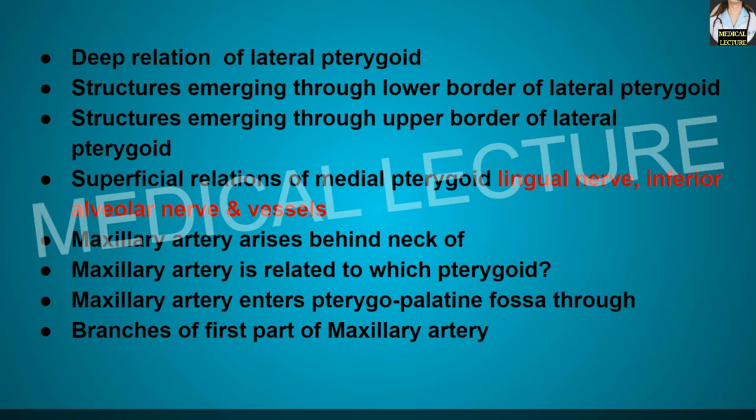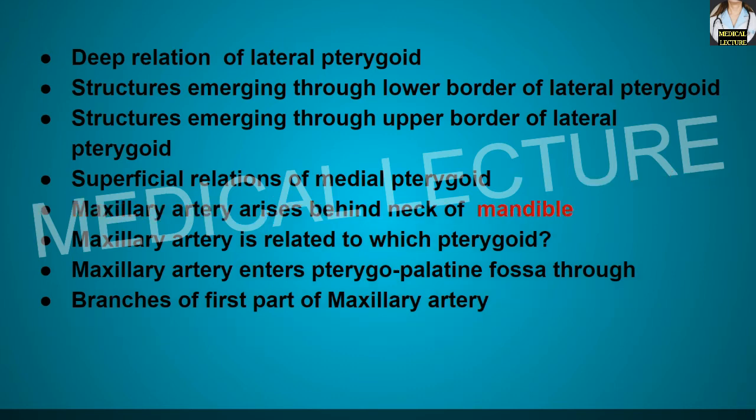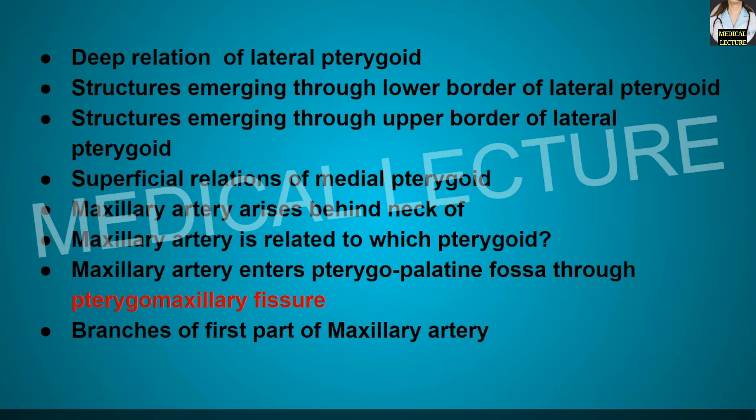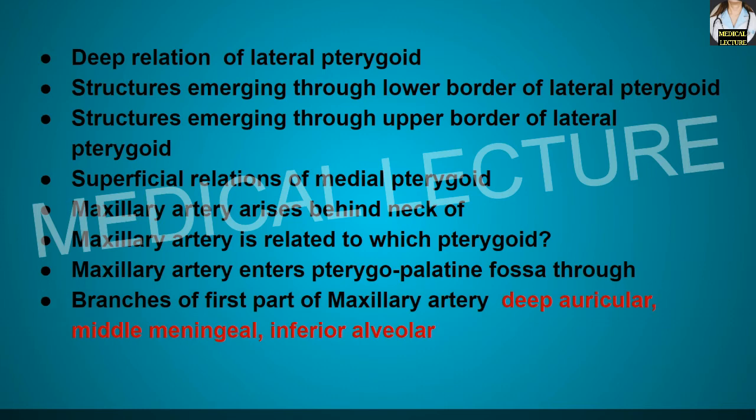The maxillary artery arises behind the neck of mandible. The maxillary artery is related to which pterygoid? It is the lateral pterygoid. Maxillary artery enters the pterygopalatine fossa through the pterygomaxillary fissure. Branches of the first part of the maxillary artery. So they are deep auricular branch, middle meningeal branch and the inferior alveolar branch of the maxillary artery.